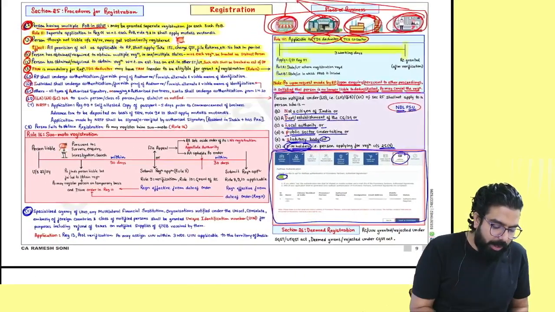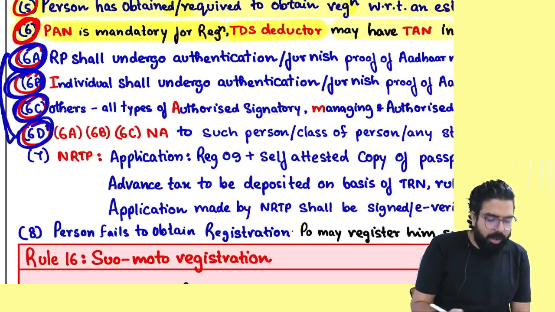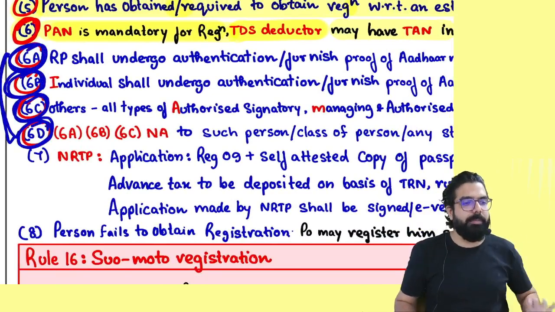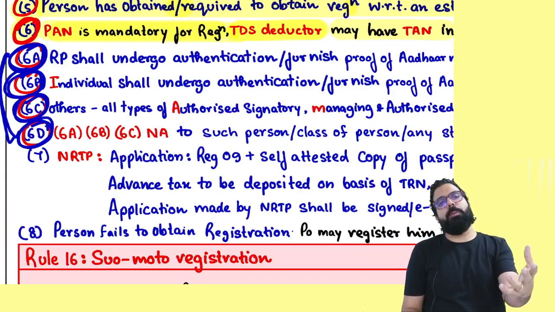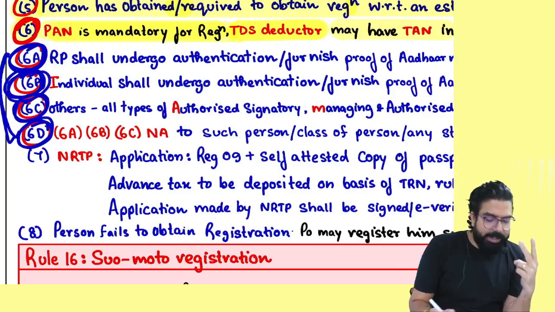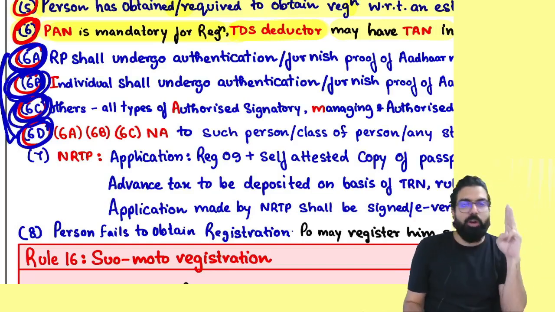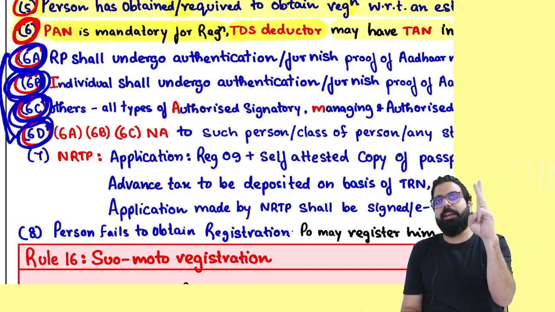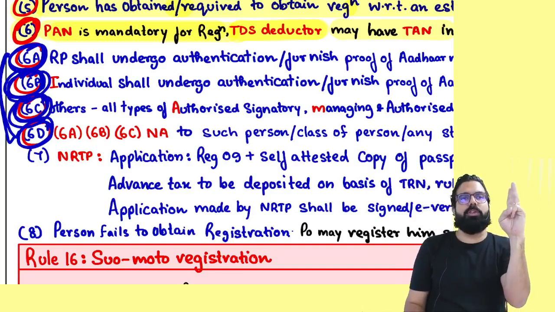Can you tell me, everyone? See here, section 25 6A, 6B, 6C and 6D told about Aadhaar authentication. Is my point clear to all? 6A told if you are already registered person, you have to undergo, but from a date to be notified. 6B told you have to undergo if you are an individual. 6C told authorized signatory, managing and authorized partner and karta have to undergo Aadhaar authentication.